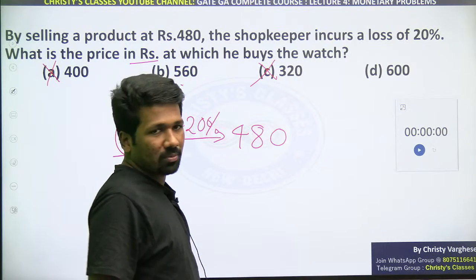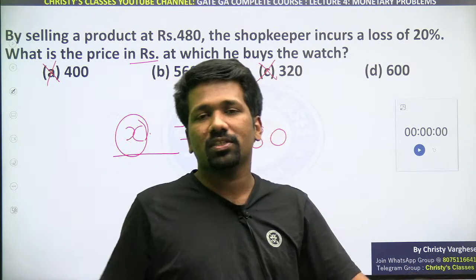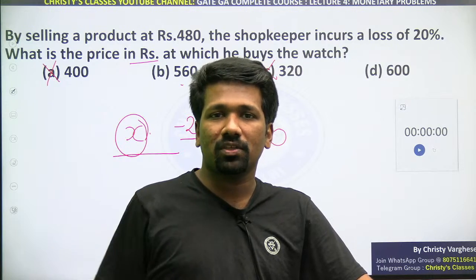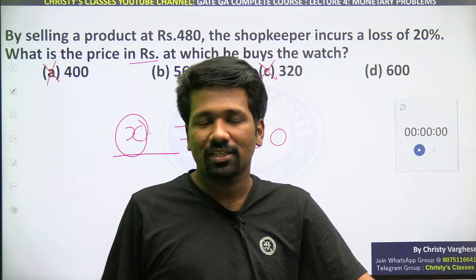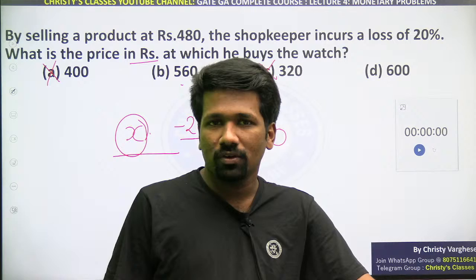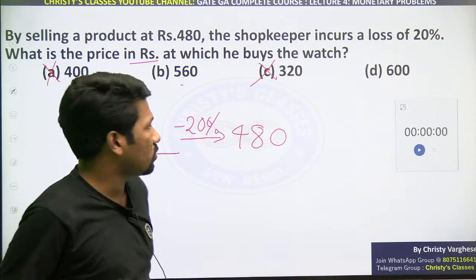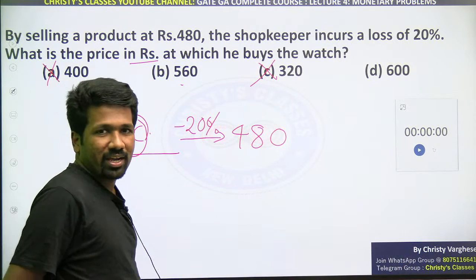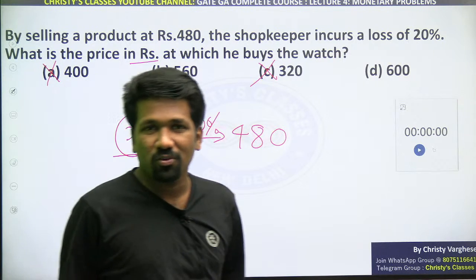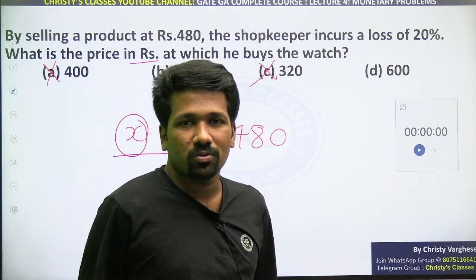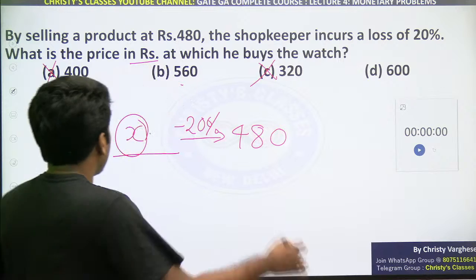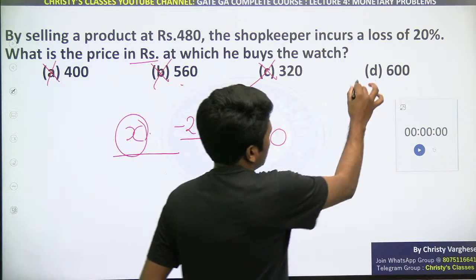560 का 20% मतलब 560 का 10% 56 है. 20% 56 प्लस 56. Mental math again, check out my previous classes. 112 रुपी लॉस. 560 का 112 रुपीज लॉस हुआ तो 480 थोड़ा मिलेगा. That will be less than 440 also, 450 also. So definitely that can be eliminated. So only remaining option is option D.